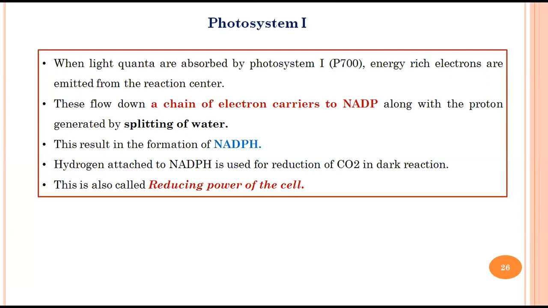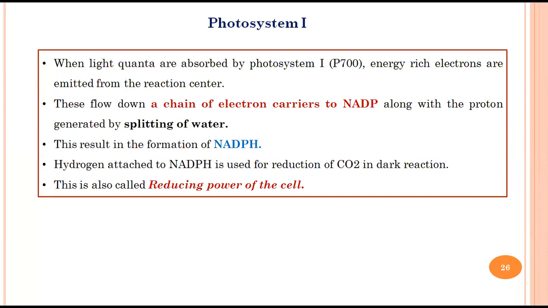So we all know whenever light comes, there will be photoexcitation of a chlorophyll, right? Whenever it is photoexcited, there will be an electron which goes to the excited state. So whenever light comes, the energy-rich electron, meaning the excited electron, will be emitted from the reaction center. Okay, it will be thrown out. Whenever the electron goes, this electron will then be taken up by a series of electron carriers.